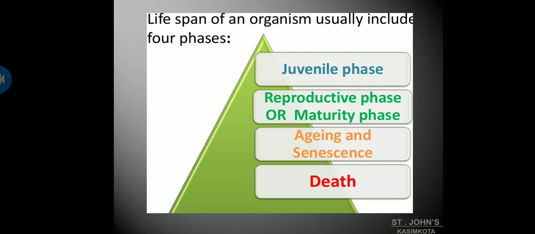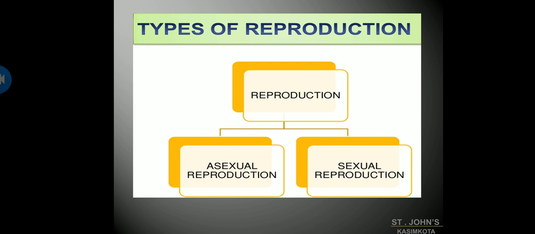Reproductive phase or maturity phase: once the organism starts reproducing, that is the reproductive phase. And aging, obviously once the reproductive phase is done, automatically some sort of age develops. So that is the aging and death. These are the 4 phases involved in the lifespan of an organism.